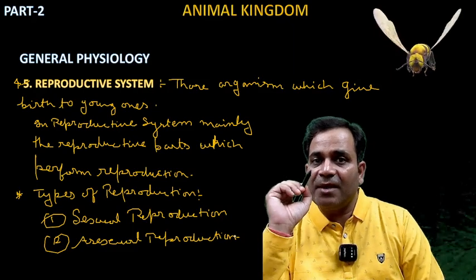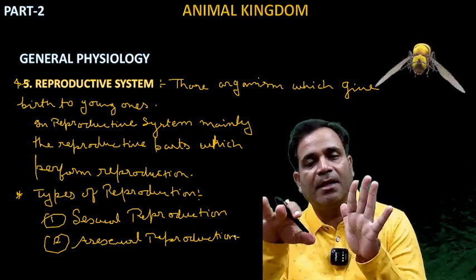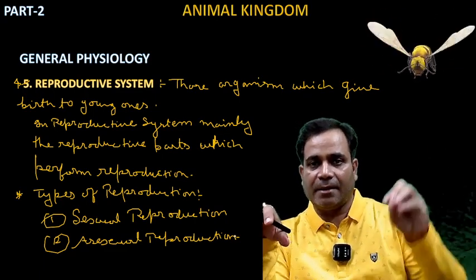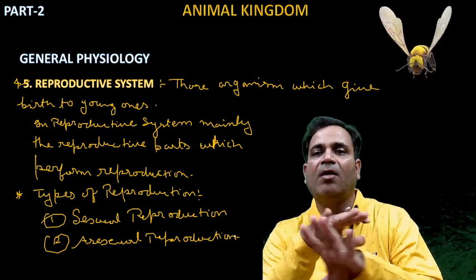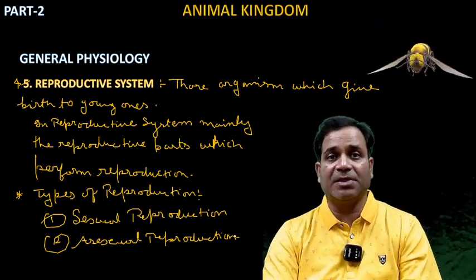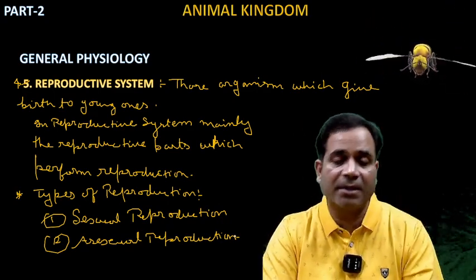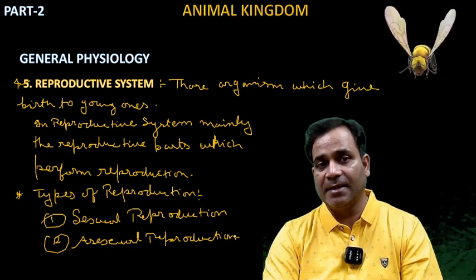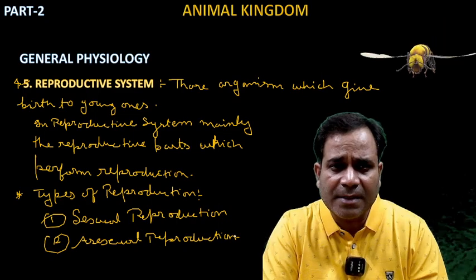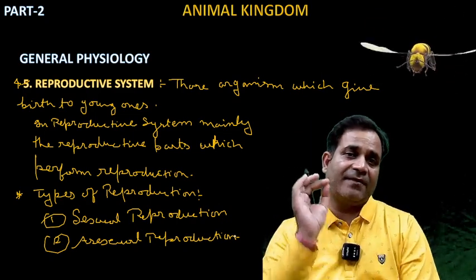So in general physiology, basically the reproductive system, whatever the organisms, whether aquatic, terrestrial, or aerial, they all reproduce their young ones. And you already know why reproduction is essential: for the continuity of life on earth, reproduction is very essential, right? But how the other organisms reproduce their young ones is the question. We will discuss each and everything in detail in each phylum.